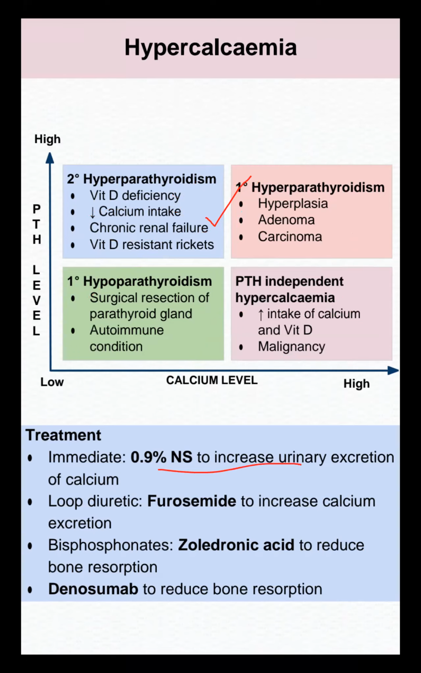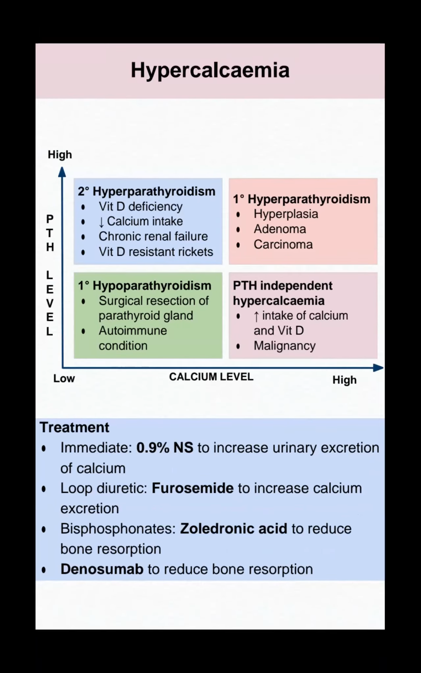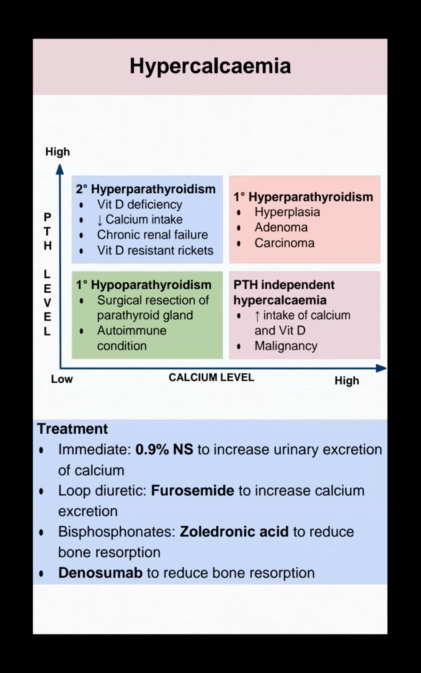We have to start normal saline immediately to increase urinary excretion. Furosemide to increase calcium excretion. Exam question: bisphosphonate. Zoledronic acid we have to use to reduce bone resorption. Denosumab to reduce bone resorption. So my dear candidates, these all are high topics for the exam. Treatment wise, they ask commonly from the bisphosphonate.